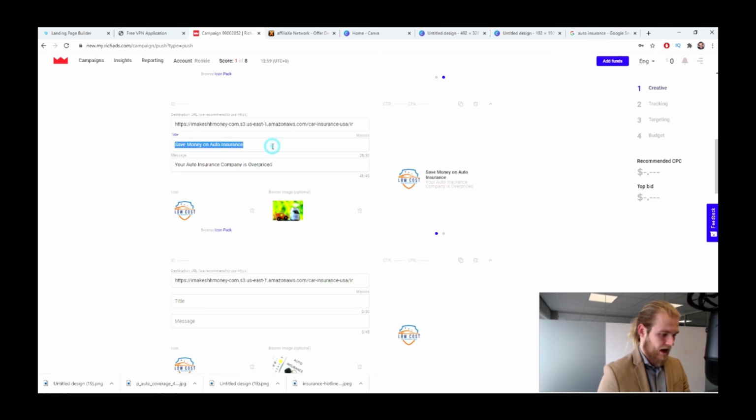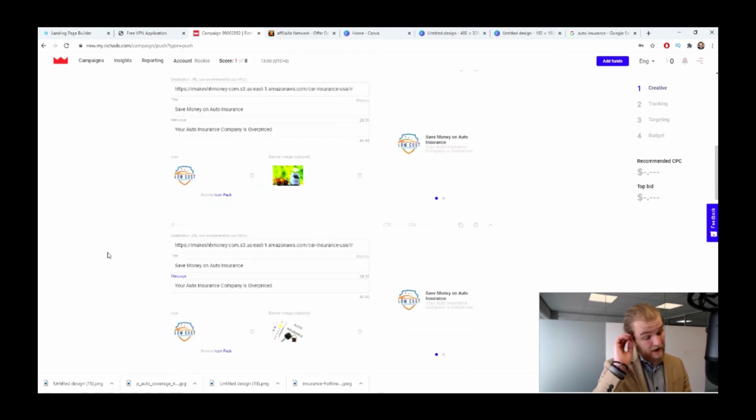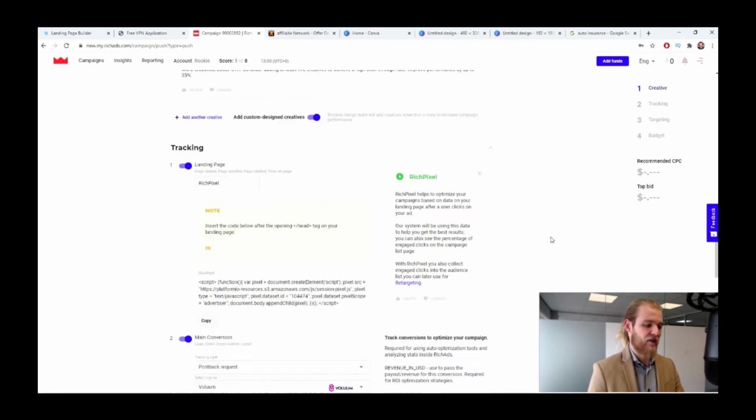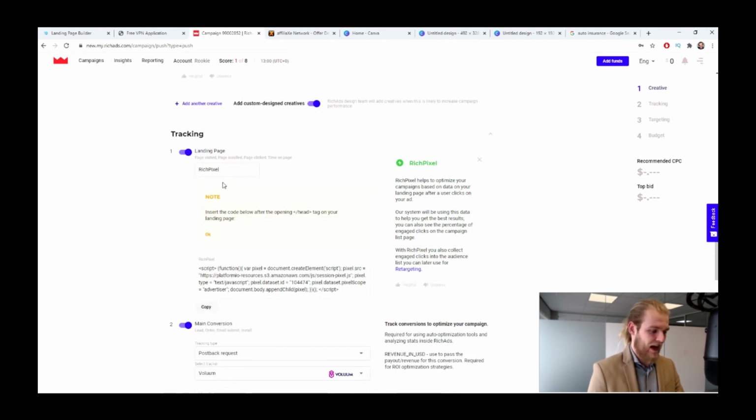All right, so now we have two different headlines, we have two different images, and this way we will get a lot more information on what combinations seem to be working, which headline is working, which image is working, and as soon as we gather some data, we can optimize on that and eventually even scale with that data that we have.